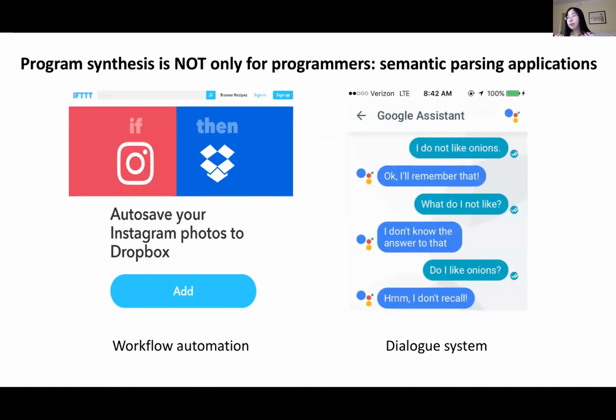Meanwhile, semantic parsing is an important component for developing natural language interfaces for many services, including workflow automation and virtual assistants, where we want to synthesize a program from a natural language sentence or dialogue.